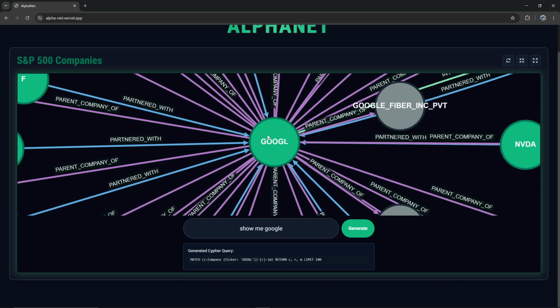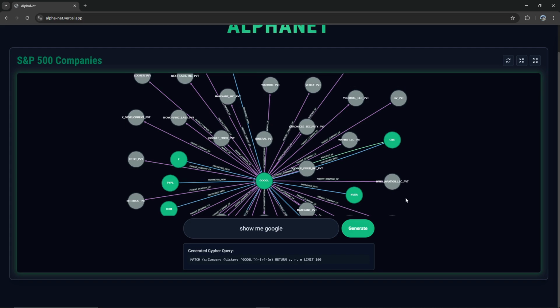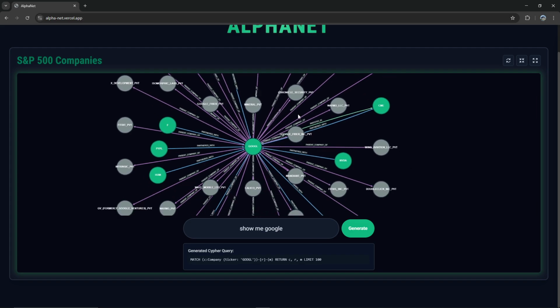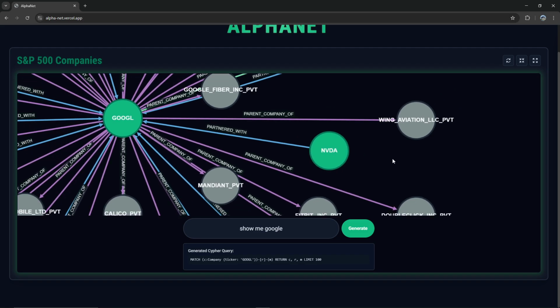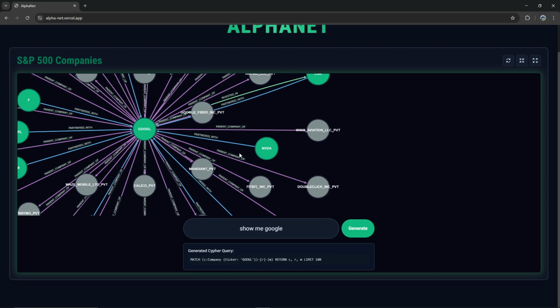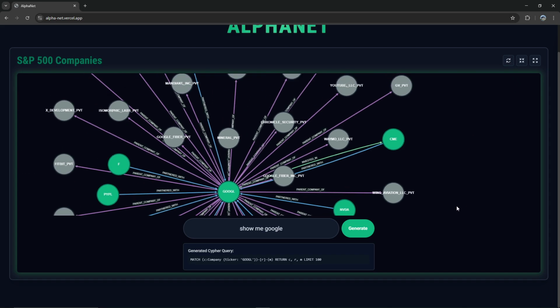So when you click on the node, the information comes from a Supabase of information, and all of these nodes are generated through Neo4j. All the nodes are created through Perplexity Sonar API in a research script. So here's our NVIDIA. Of course, you can see all of its partnerships, but specifically because we wanted to see the partnerships of Google, that's all we could see. We have a couple buttons to zoom in, zoom out, and this would reload the entire graph.